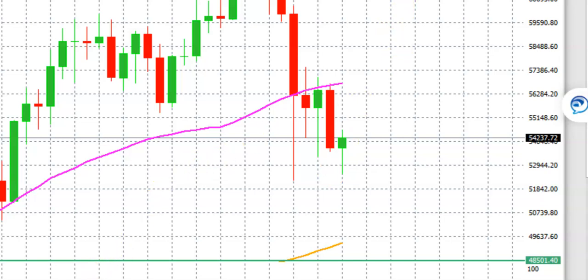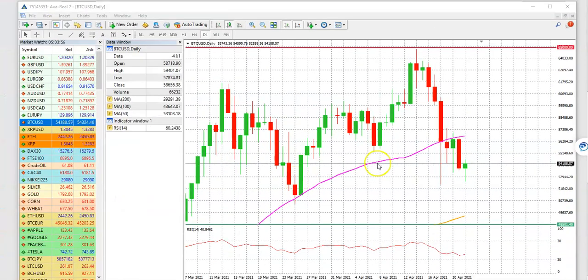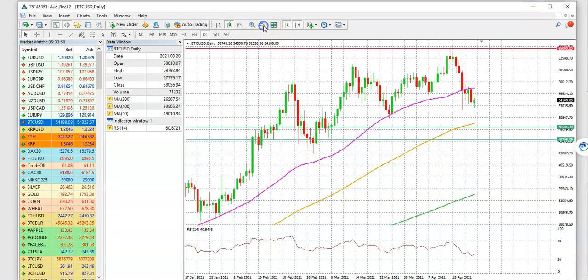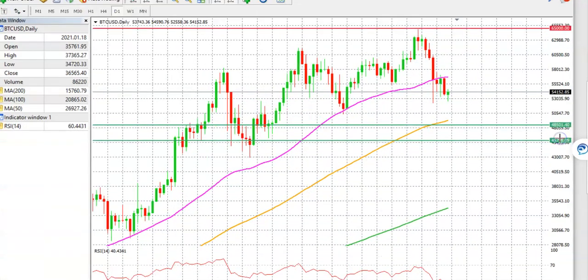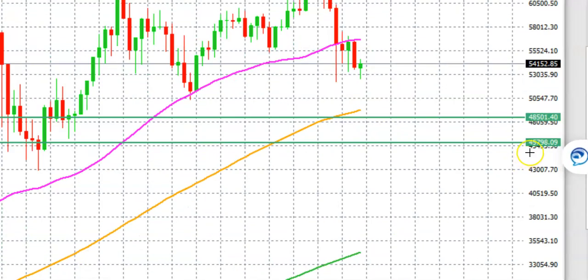However, if that doesn't really happen, then the likely chances are that the price will continue to move towards its 100-day simple moving average, or perhaps towards its next important area of support, which is right over here between 45,798 to 48,501. And that support area comes from these particular candles.